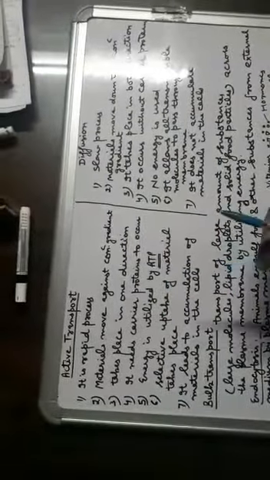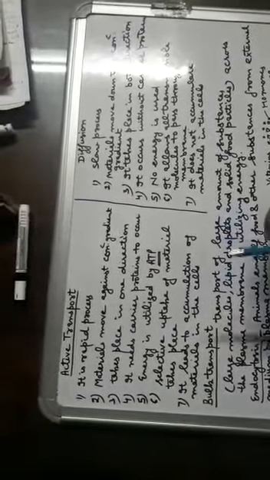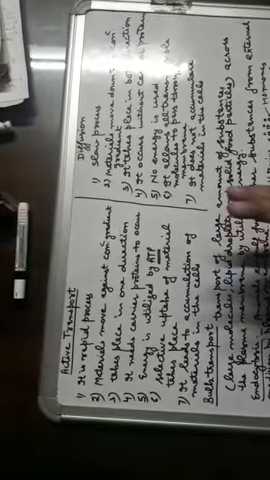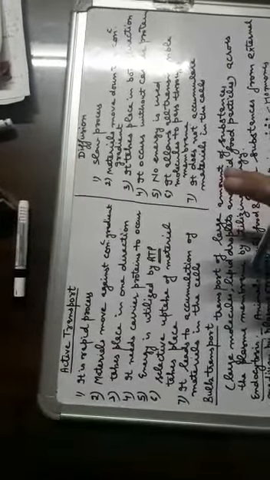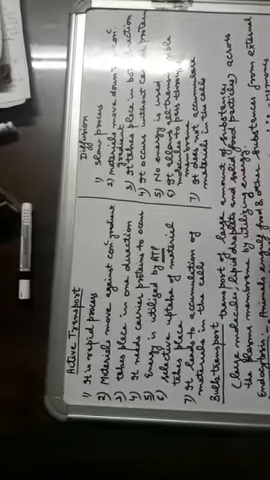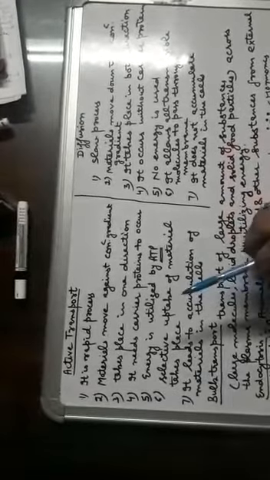Outside the membrane of the cell, which is called the plasma membrane, materials move inside the cell through the plasma membrane, and from inside the cell to the outside, materials move inward and outward. So active transport is a rapid process, diffusion is a slow process.